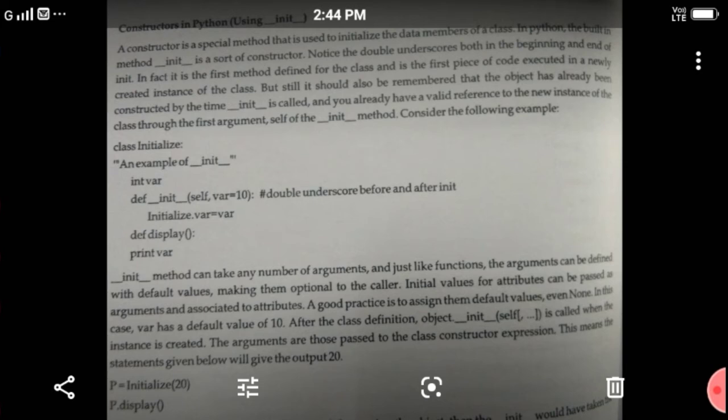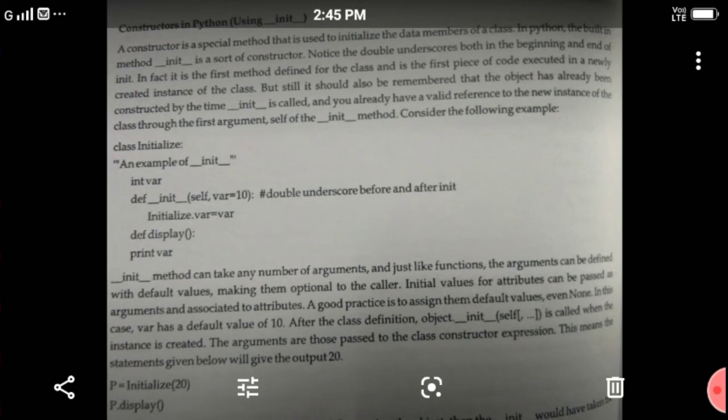The class Initialization example: define the class __init__ with self, variable var equal to 10, with double underscores before and after init. Next, initialization of the var variable, then def display function, then print var.